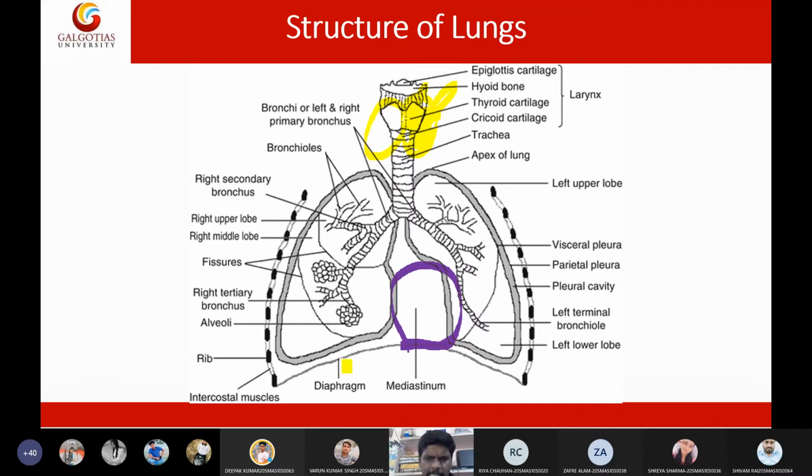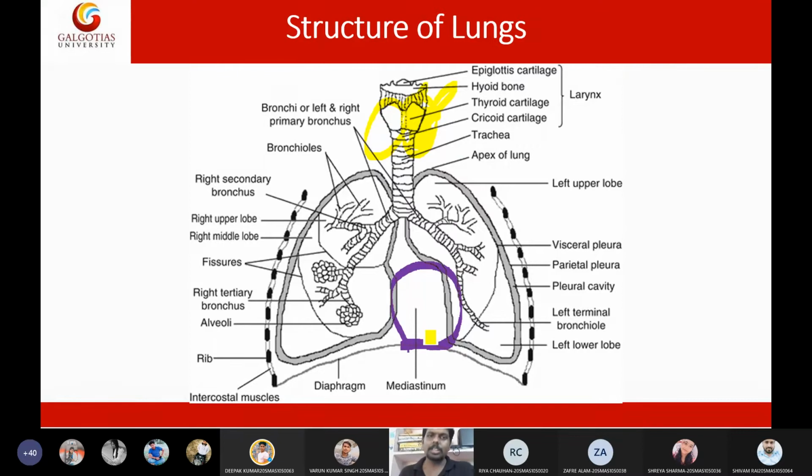By the way, there is a space in between the right and left lung, and this is the space where the heart is situated. The heart is situated in between these two lungs. That space is called the mediastinum. The space in the thoracic cavity, in between the lungs, where the heart is situated, is called the mediastinum. So this is all about the structure of lungs.